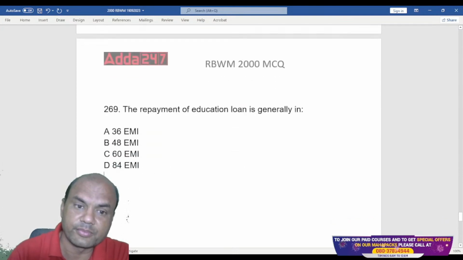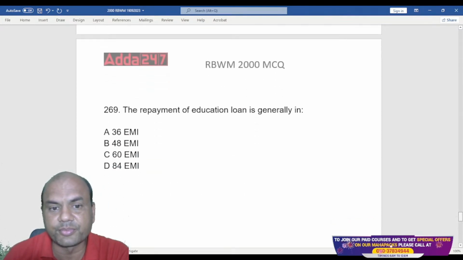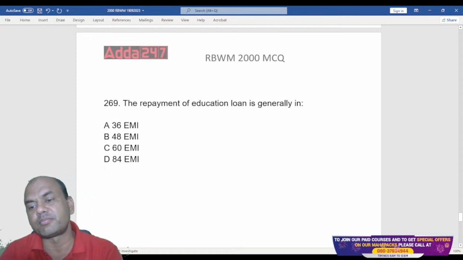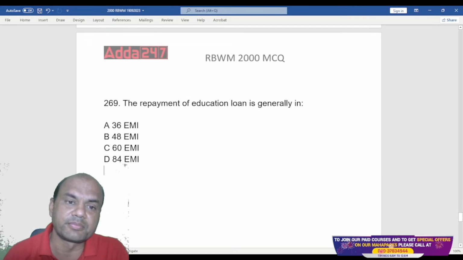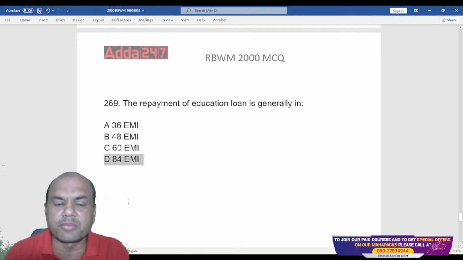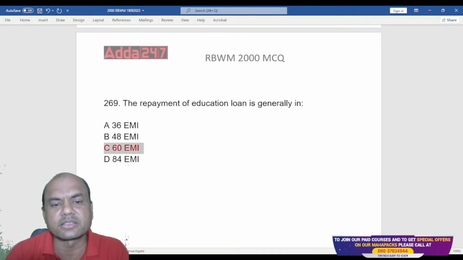Okay. I think the last one. The repayment of education loan is generally in 36 EMI, 48 EMI, 60 EMI, 84 EMI. What is it? Education loan repayment. Many of you are typing 84 EMI. Not 84. 60 EMI. That is the right answer.